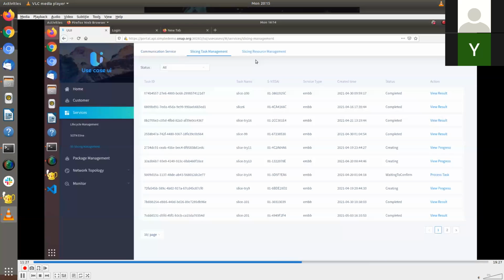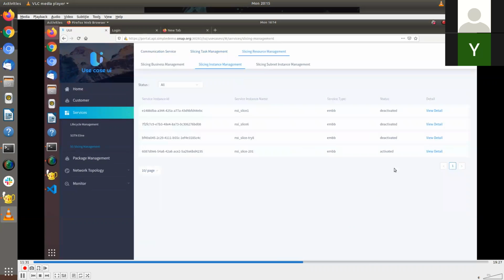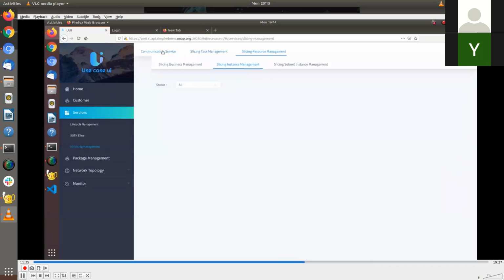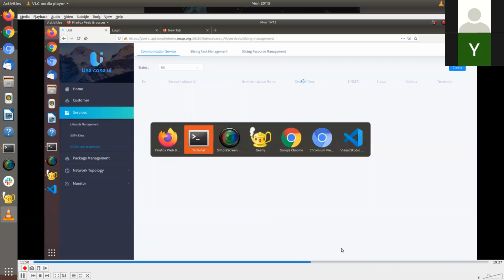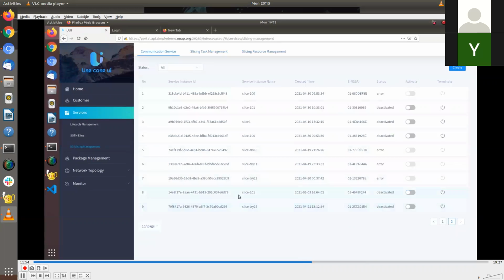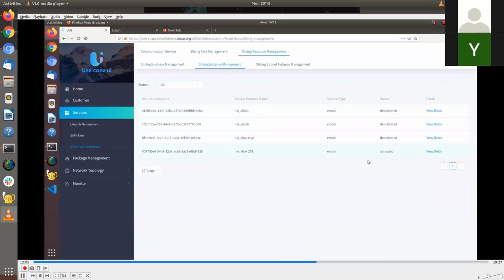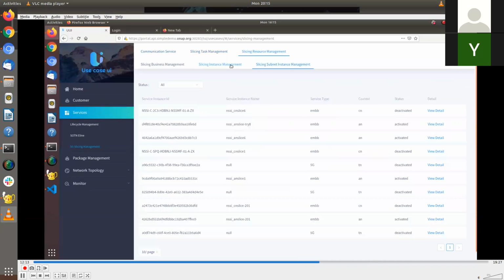Now, once your deactivation is completed, we can terminate the slice, which is nothing but your deallocation. So it is in deactivated state now. Just checking in all the tabs, it is reflecting properly.